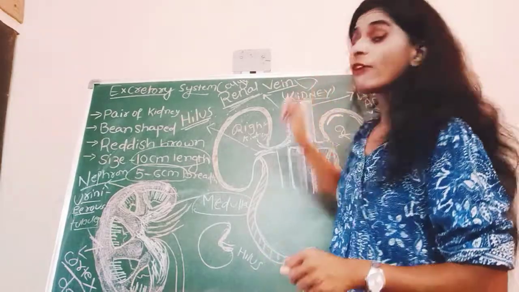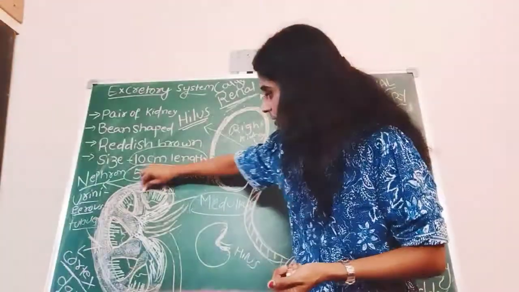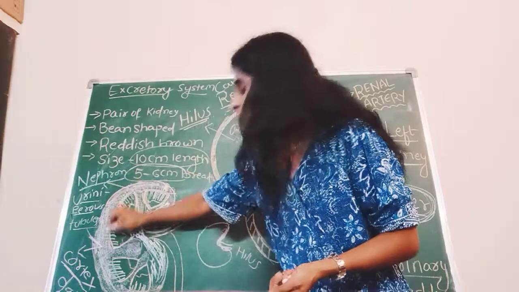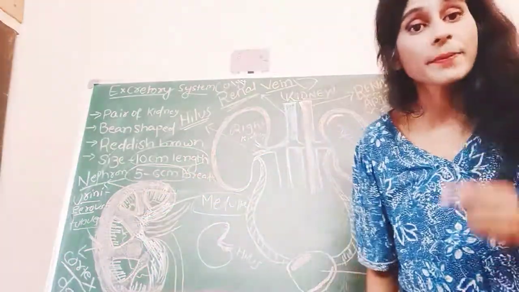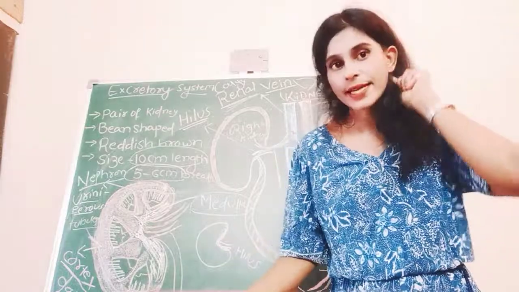Yes, inverted pyramid-like structures are present. You can see them in orange color. 1, 2, 3, 4, 5, likewise 9 to 12 are there.